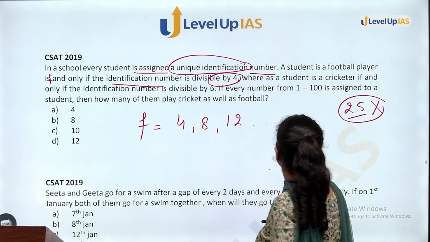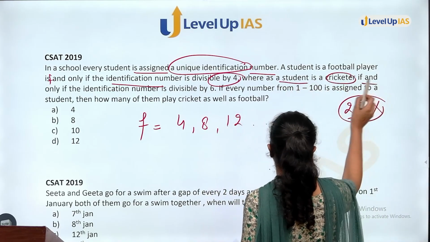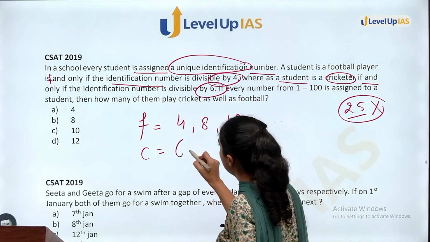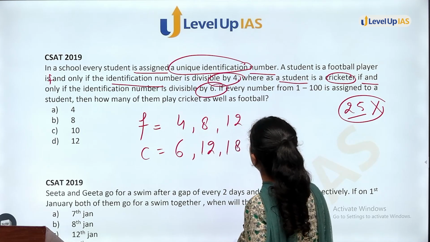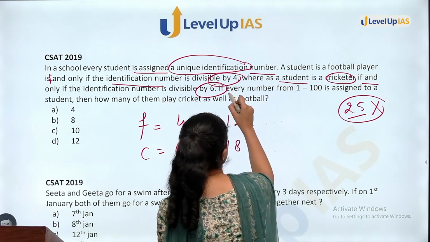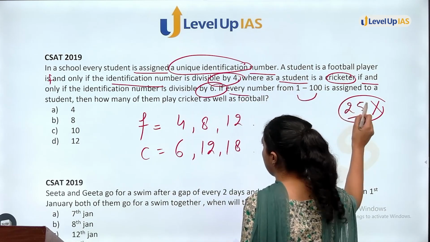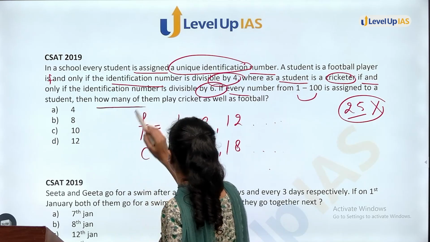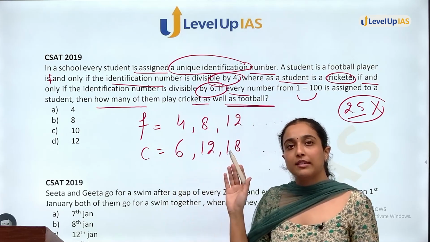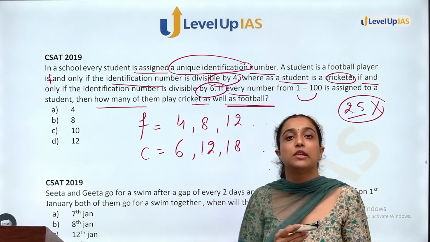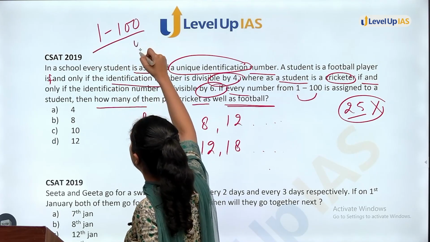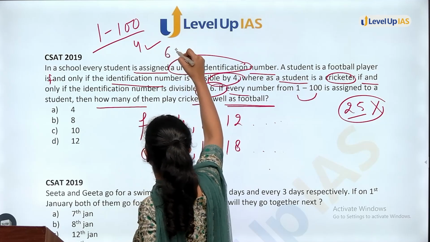Whereas a student is a cricketer if and only if the identification number is divisible by 6. That means 6, 12, 18 and so on. This much is clear, I hope. Then, if every number from 1 to 100 is assigned to a student, how many of them play cricket as well as football? The gist of the statement is that from 1 to 100, the number should be divisible by 4 and also divisible by 6.